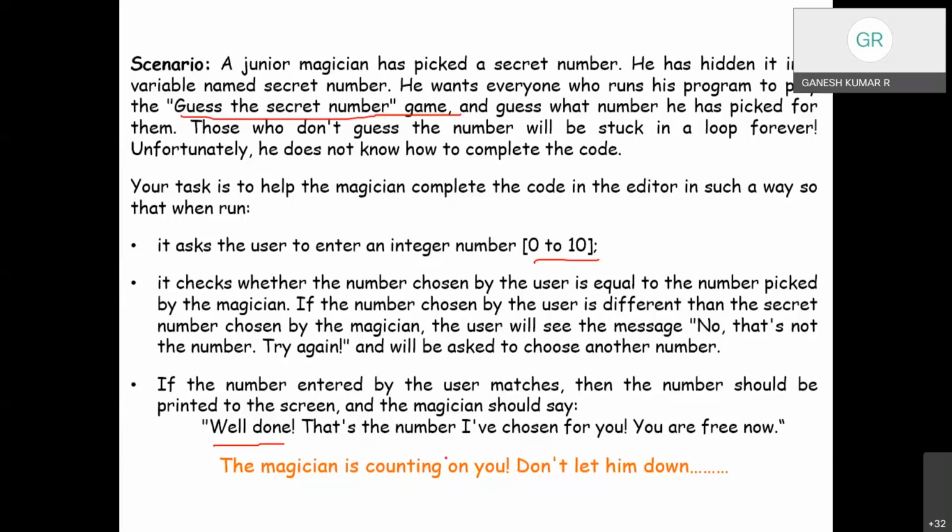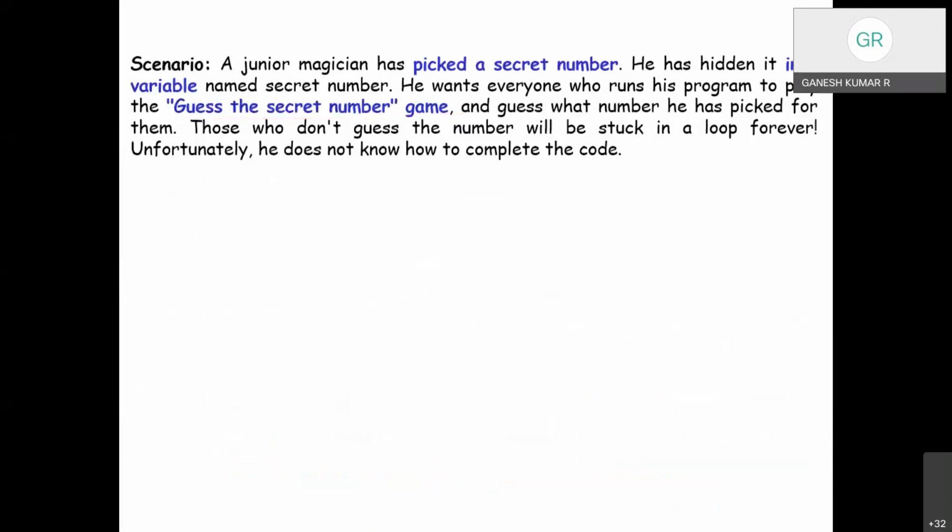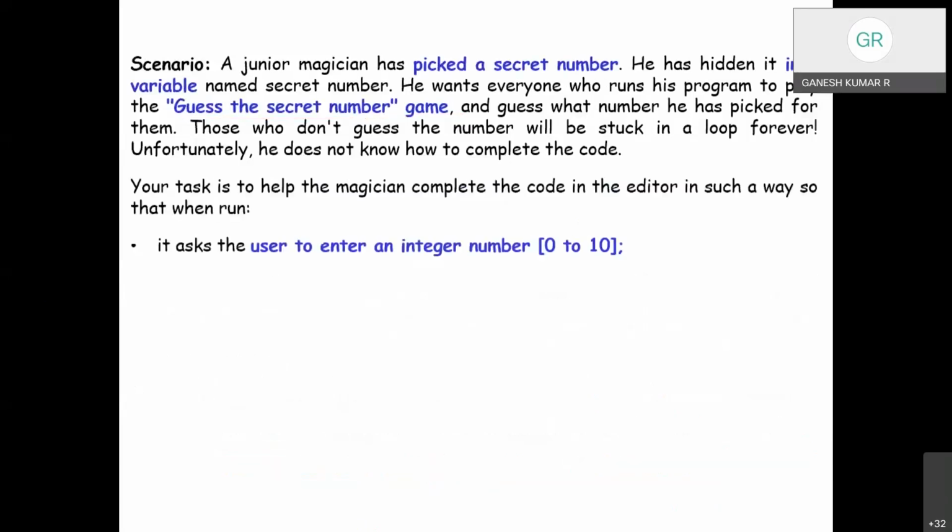Right? Now how will we do it? In fact, the statement is very big, okay, but the solution could be very, very simple. So for more understanding, I have highlighted the important things. So what you need: pick a secret number. The highlighted parts are the important things.